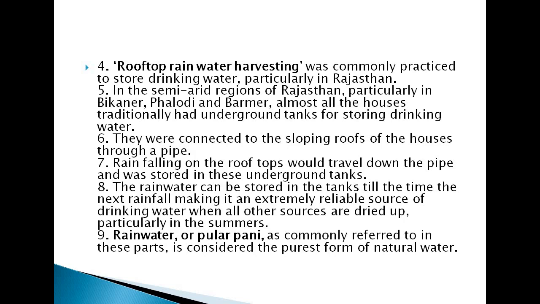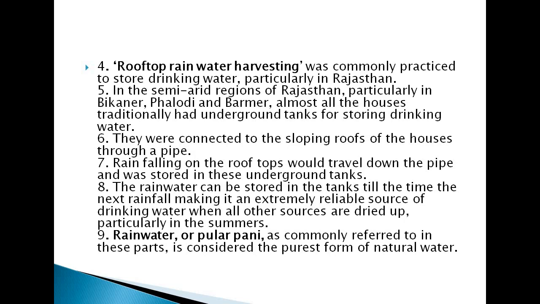They are connected to the sloping roofs of the house through a pipe. The rain falling on the rooftops travels down the pipes and is stored in these underground tanks.